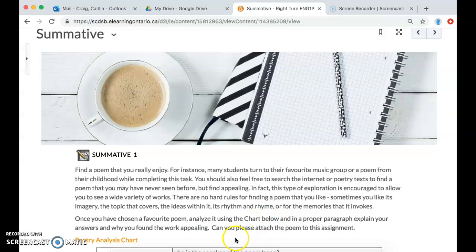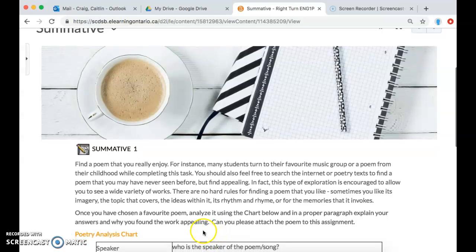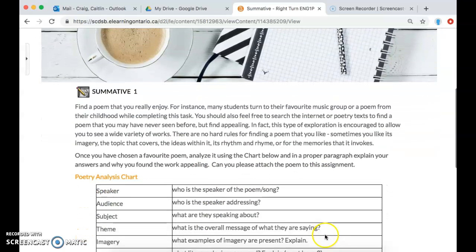Once you've gone through the chart and answered all the questions, you're going to put all of your answers into a proper paragraph. So you're going to write in full sentences, and you're going to indent the first word of your first sentence like you always do. You're going to explain your answers fully and why you found the work appealing. Make sure you include that part at the end about why you found it appealing. You could also make why you found it appealing your topic sentence. It really doesn't matter the order that you put it in. You can arrange it however you like as long as you've answered every single piece.